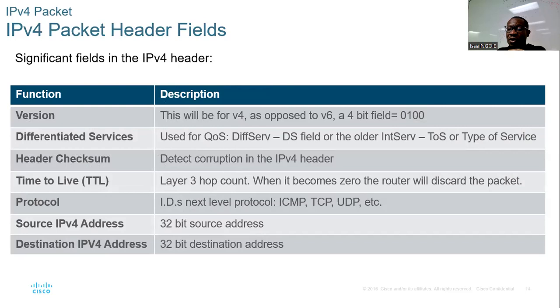There's what we call time to live. Time to live means when it becomes 0, the router will discard the packet, right? We saw this concept already. It means how long I have to wait before deleting a particular message.